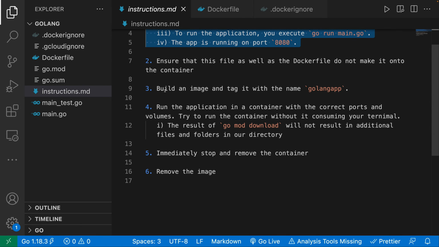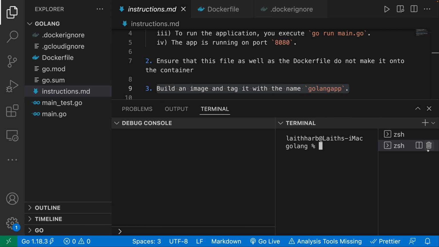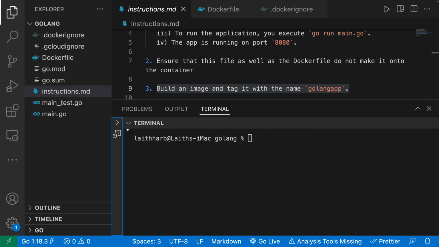So that is good. Now what we want to do is build this image and tag it with the name golang-app. So let's open up our terminal. All right, so let's open that up here. Let's get rid of that debug console. So we're going to say docker build for building. And then I'm going to say the tag of golang-app, and then a dot. So let's go ahead and build that.